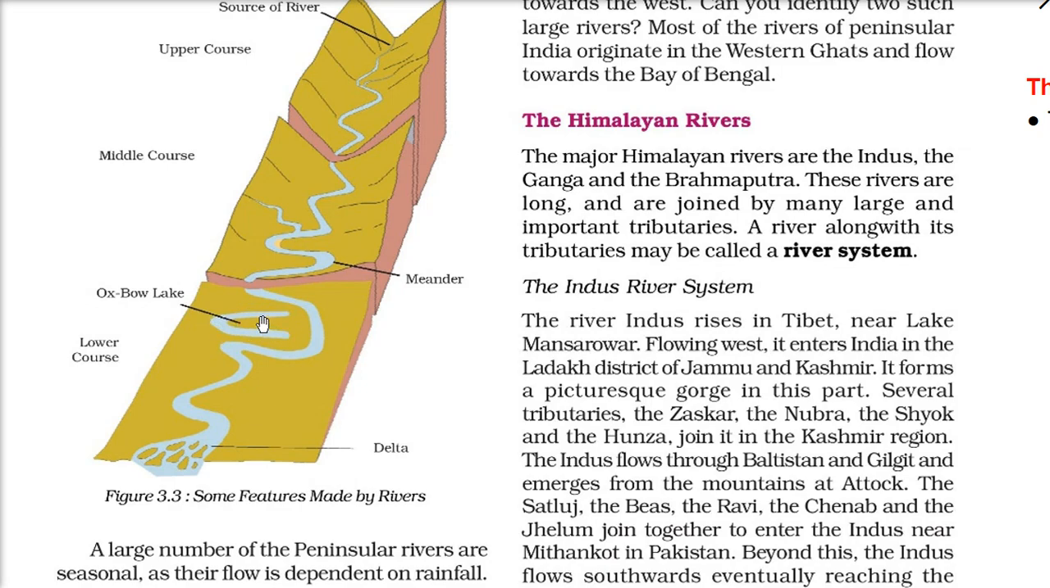Then we have the ox bow lake. This is a bow, and the foot of an ox, which is an animal, has a shape like this. That is why it is called an ox bow lake. The water comes here during a flood, and when it recedes, it leaves this ox bow lake. And this is the lower course, the last point, when it is about to meet the sea, in our case the Bay of Bengal or Arabian Sea. It deposits all the silt, and this deposition is called the delta. This is the delta.